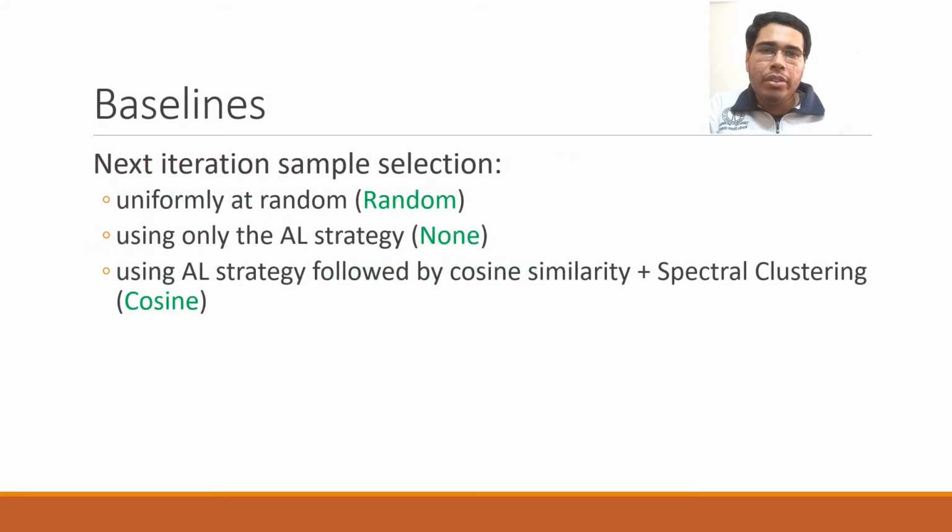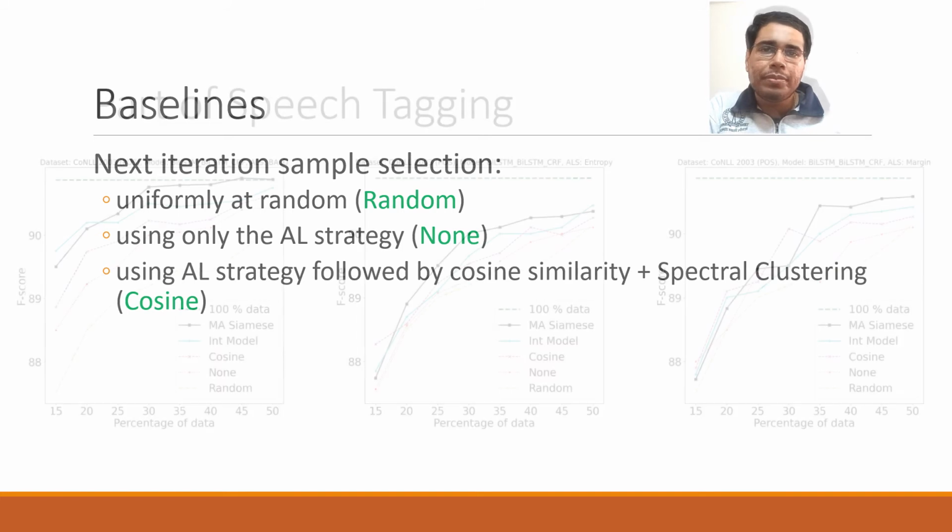We compared the performance of the MA-CMS and int model against the following baselines. First, we compare against randomly sampled examples after each epoch. Next, we compare against sampling using just the AL strategies without the A squared L step. And finally, we also compare against the dot product similarity instead of the model-aware similarity computations.